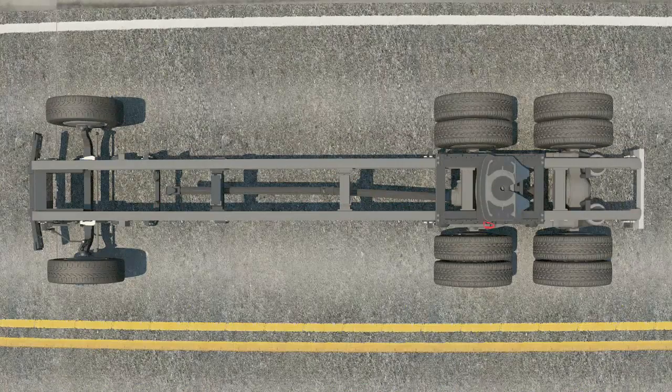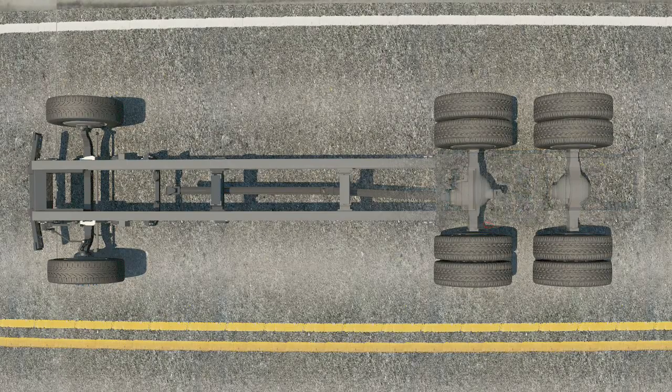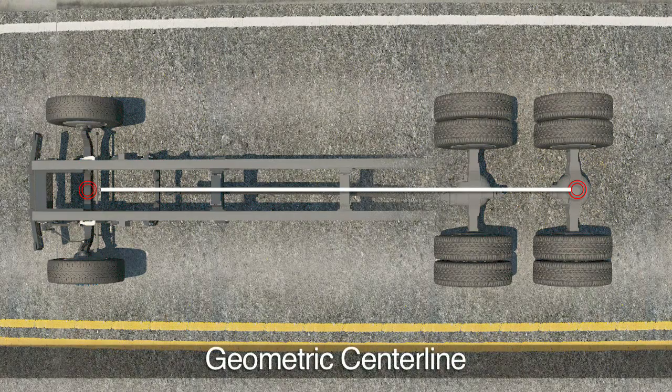To illustrate rear wheel alignment, we'll begin with the geometric center line. The geometric center line is an imaginary line drawn through the center point of the rear reference axle and the center point of the front steer axle. Rear thrust conditions will be compared to the geometric center line.